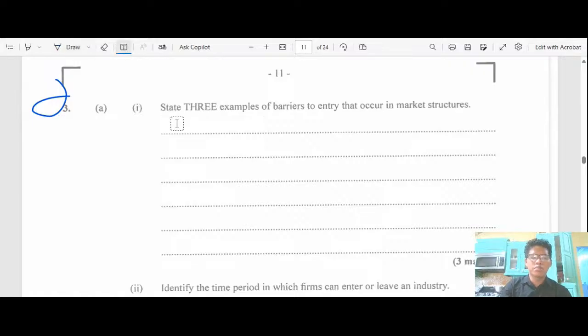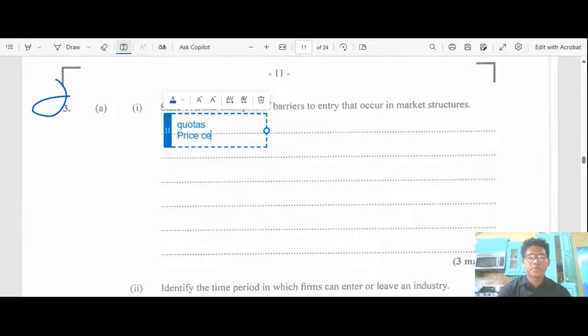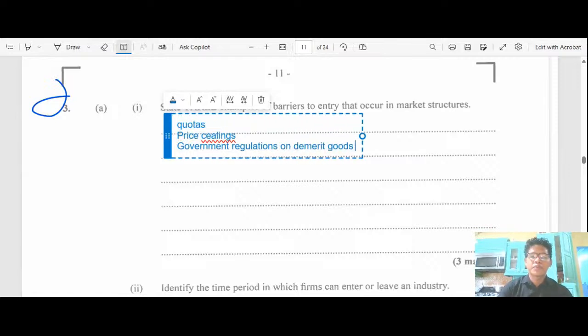First of all, one of the major barriers to market entry is quotas, price ceilings, and government regulations on demerit goods. Price ceilings set a certain price for the good. And we have quotas, which is a limit on the amount of goods that can be brought into a country. So that's worth 3 marks. You have 3 marks right off the bat like that.